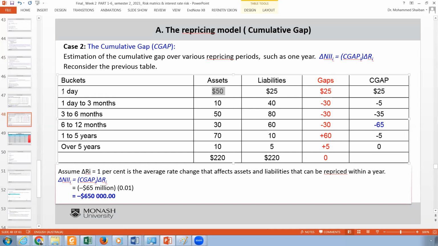For example, if I'm taking from 1 day to 6 months, or for 1 year, we talked about the 65. But actually during this period, we have received 50 and invested at the new rate, and it has its own interest rate risk.